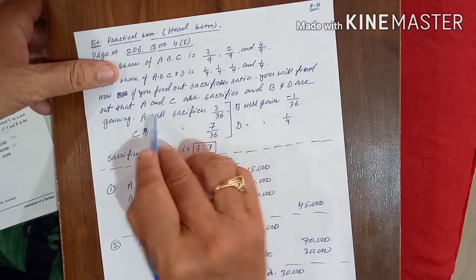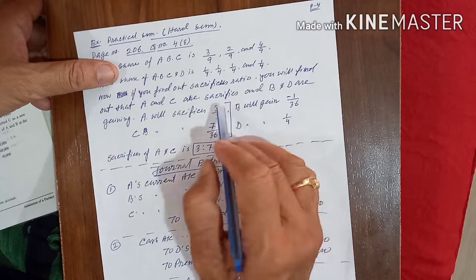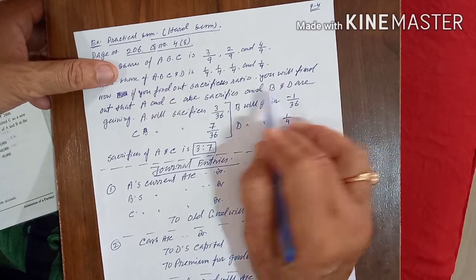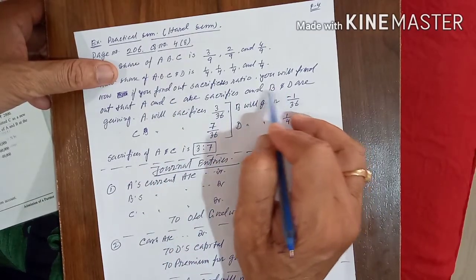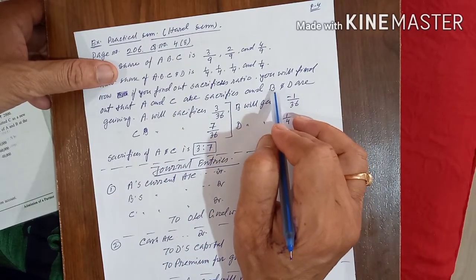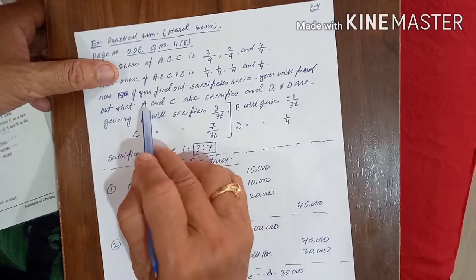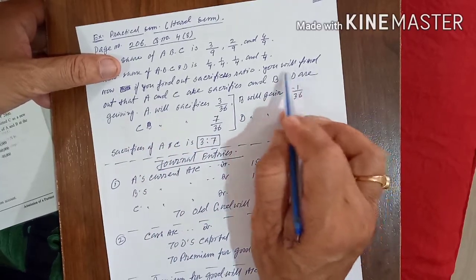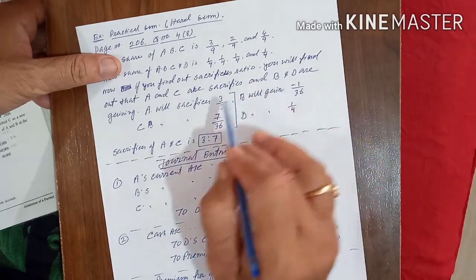So here you will find A and C are sacrificing, and a certain part Mr. B is also gaining. B's share is also changing. So you try to find out the sacrificing ratio: A and C are sacrificing, whereas B and D are gaining. D of course will gain because D is the new partner, even though B also is gaining.